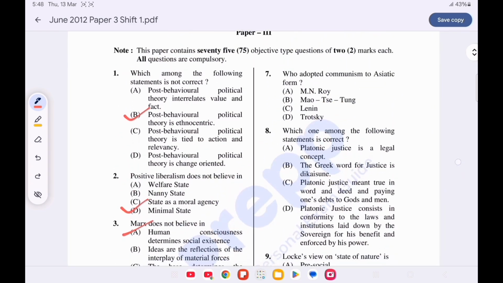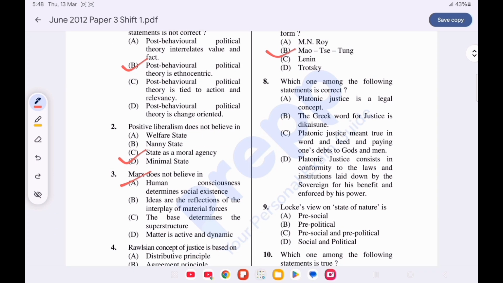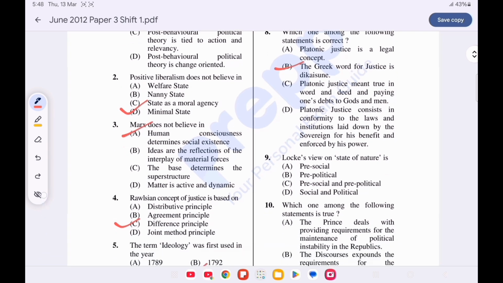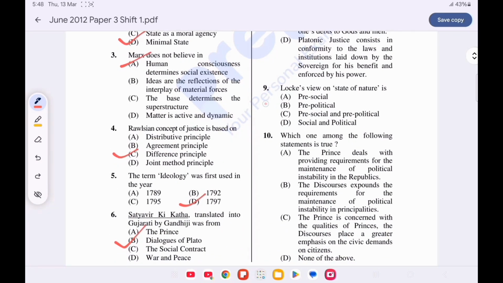Question number 7. Who adopted communism to Asiatic form? Option B is correct. Mao Tse-tung. Question number 8. Which one of the following statement is correct? Option B is true. The Greek word for justice is dikaiosun. Question number 9. Locke's view on state of nature is. Option B is correct. Pre-political.